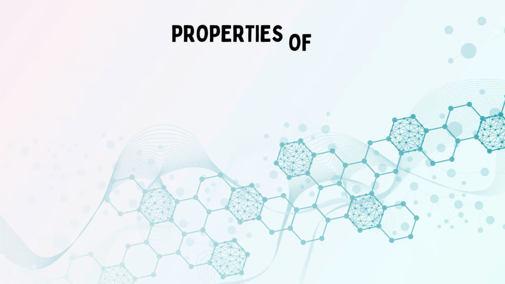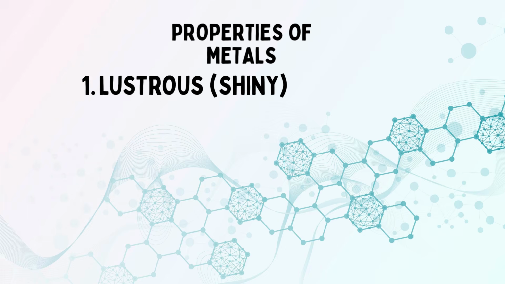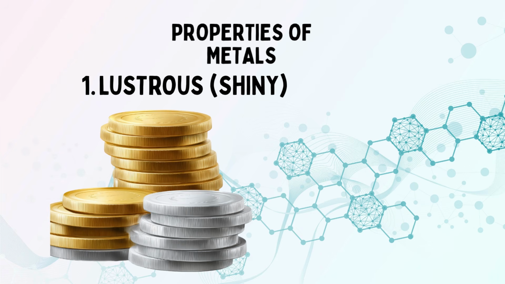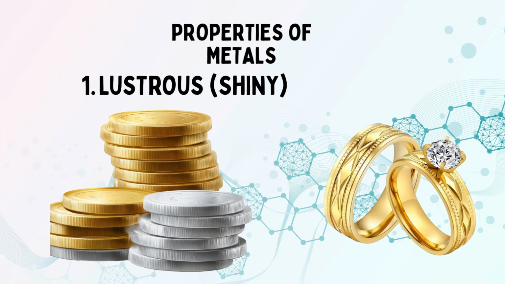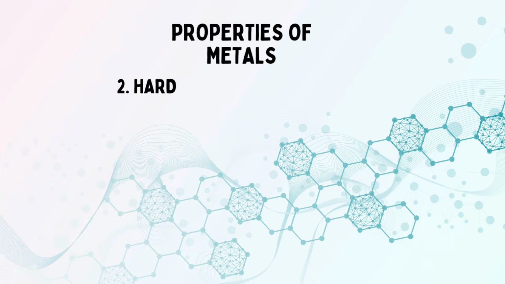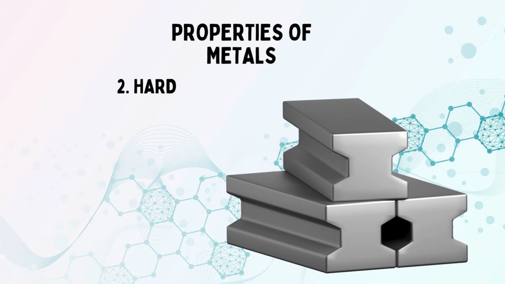Properties of metals. First property is lustrous, shiny. Metals have a shiny surface. Example, gold and silver jewelry. Second is hard. Most metals are hard and strong. Example, iron.